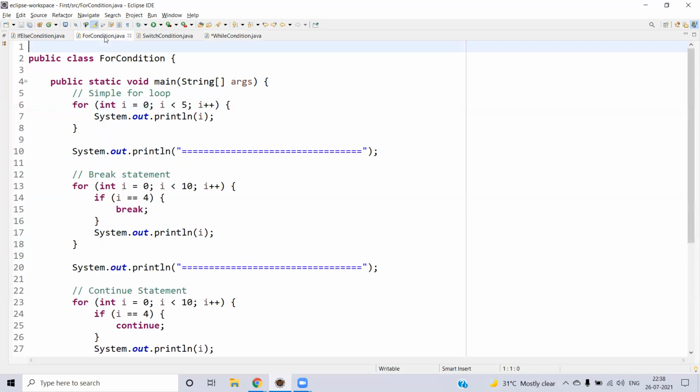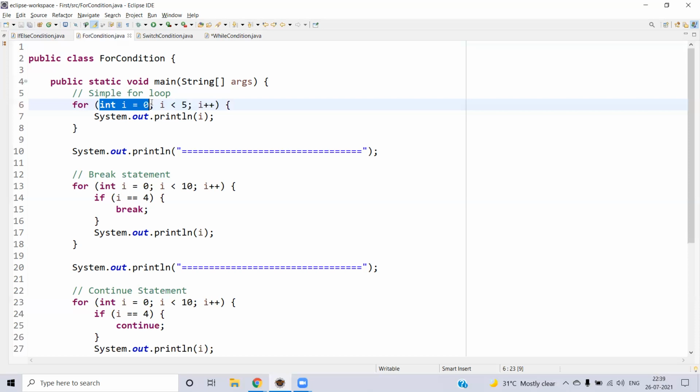Next, we will just go into the for condition. So in the while condition, we saw that we want to loop something, but we are not sure when it will be completed or when the event will happen. We are just looking for some event to be completed. Till that point, we are just looping the statements. But in the for condition, again here also we are looping, but here we will be having a finite number of times. So that means beforehand we know how many times we want to iterate, we want to loop it. So in those scenarios we are going with the for loop.